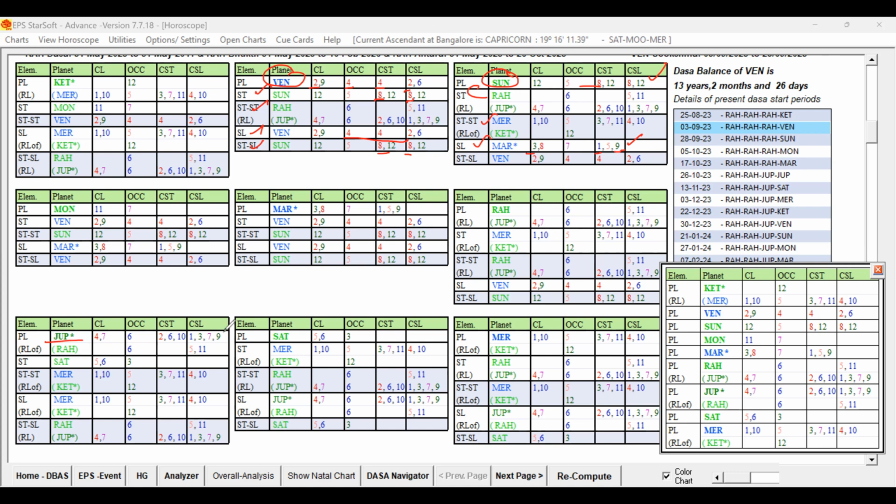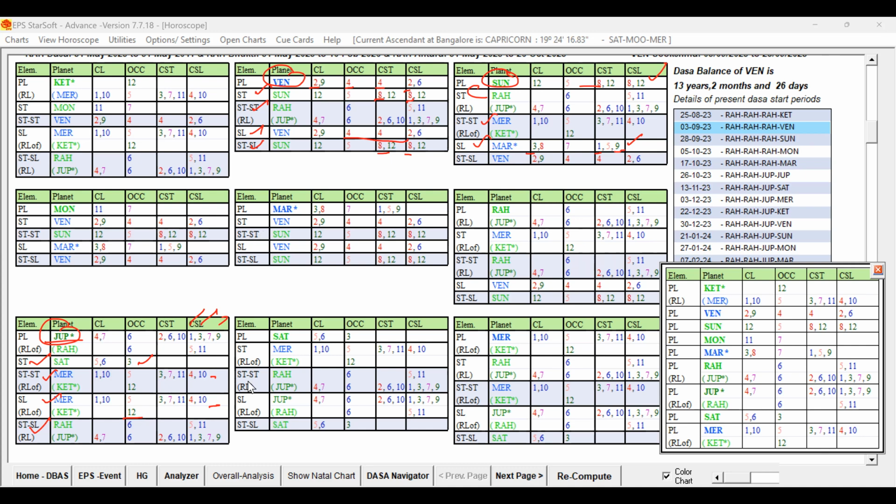Jupiter is 3, 9 cuspal sublord, green planets, and star lord is Saturn, 5, 6, 3. This is also green, but though it is green, its house significations are very less. And 2A level is Mercury, sublord also Mercury, all are supportive only, and representing Ketu. And star lord of the sublord is Rahu. So overall, if you see, all the rulers are supporting each other, supportive for long travel, right?